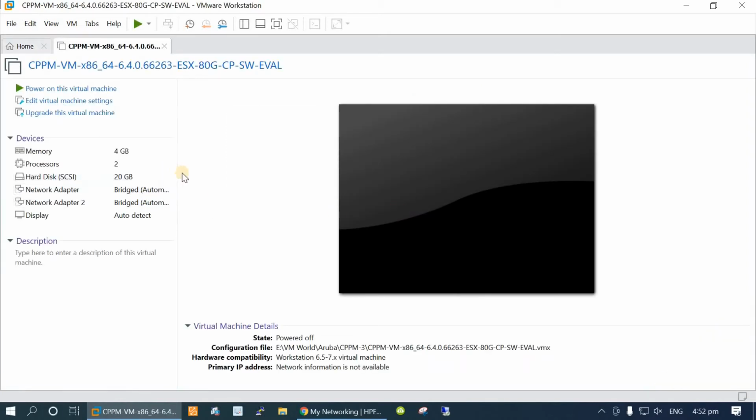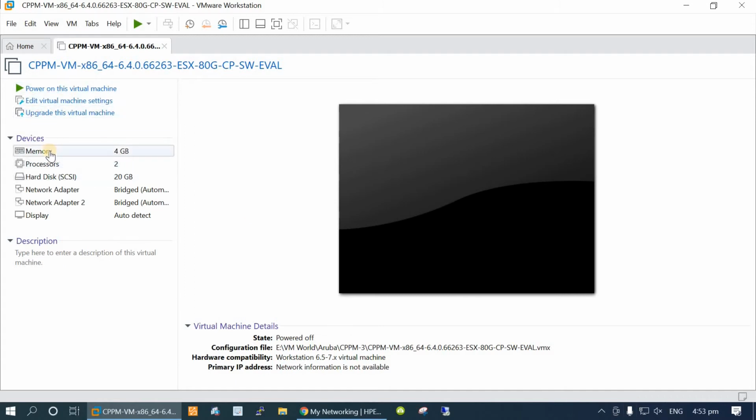Okay, so our image is now uploaded to the destination folder we already mentioned. For now, I want to keep the network adapter as bridged, so it will take the IP subnet the same as the host computer.